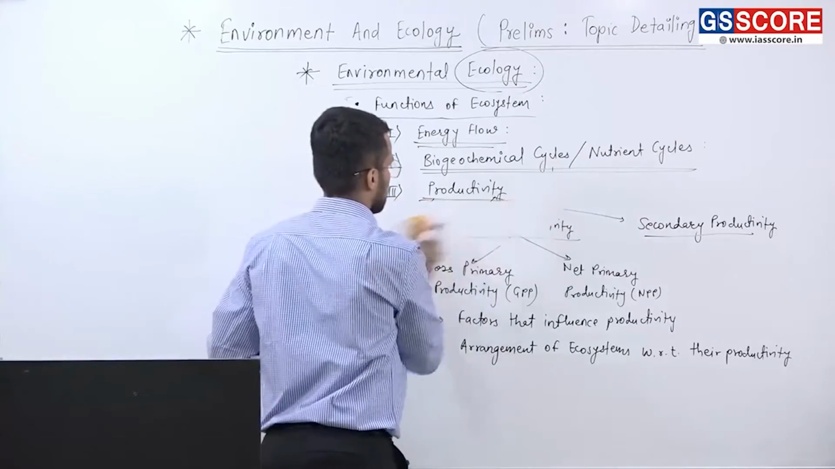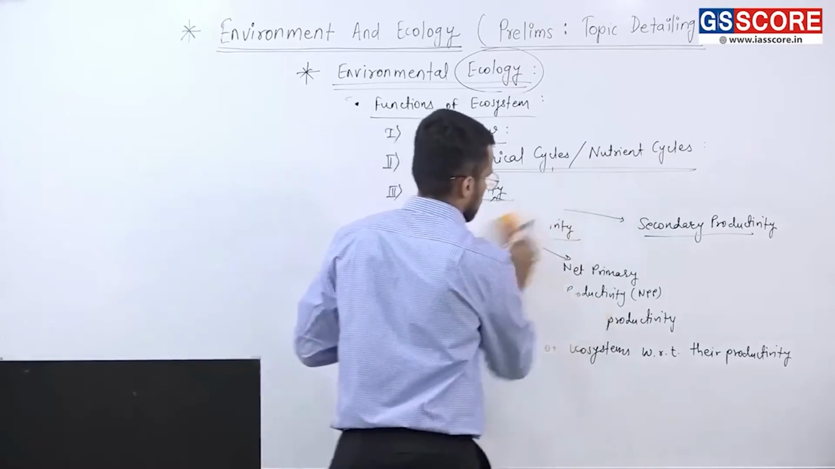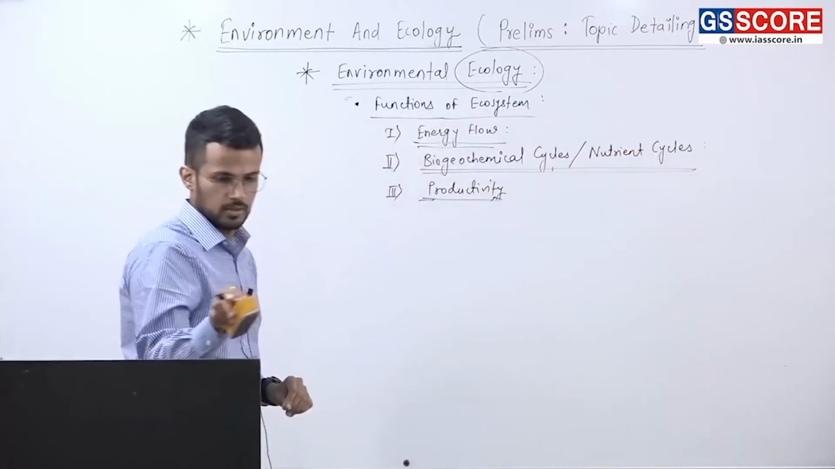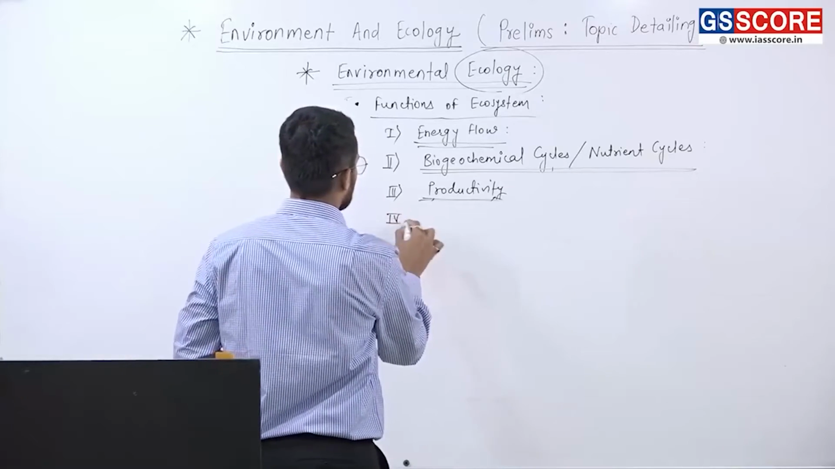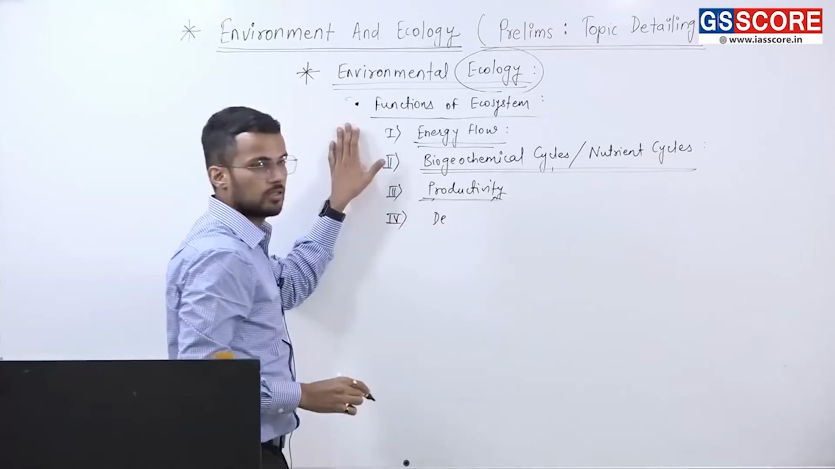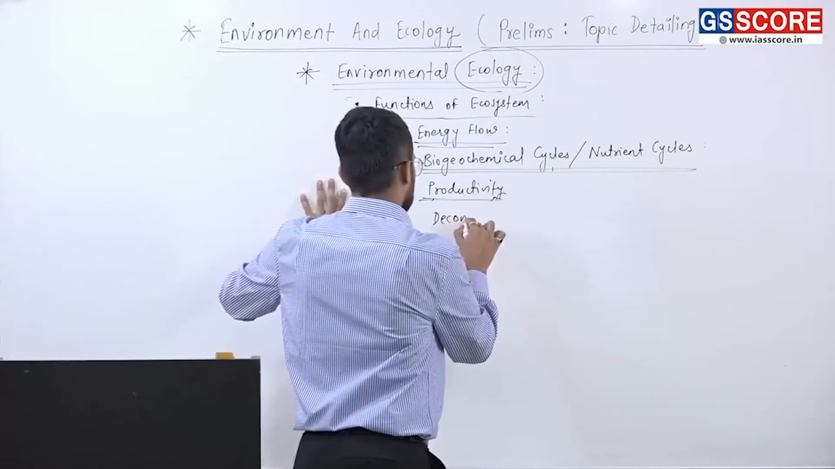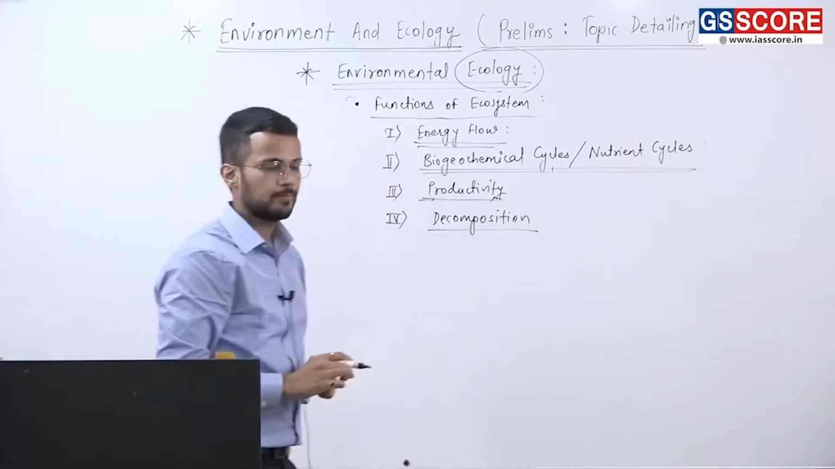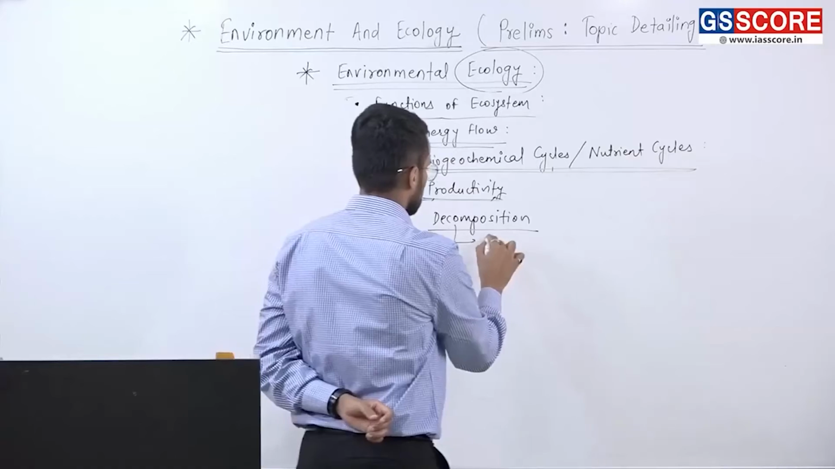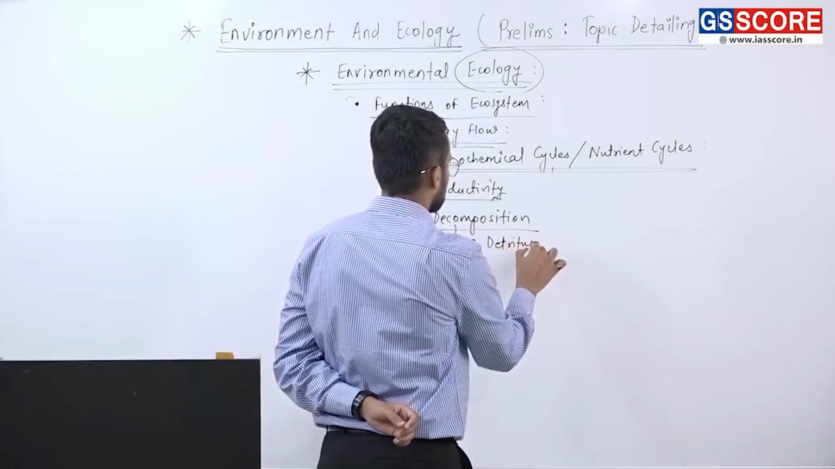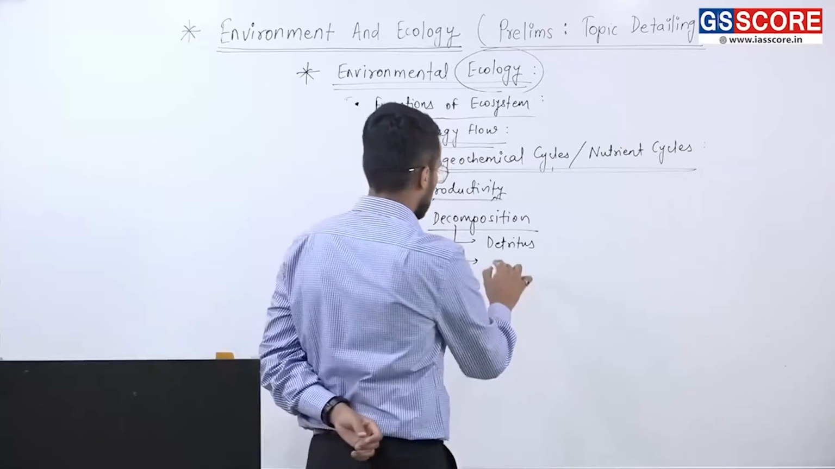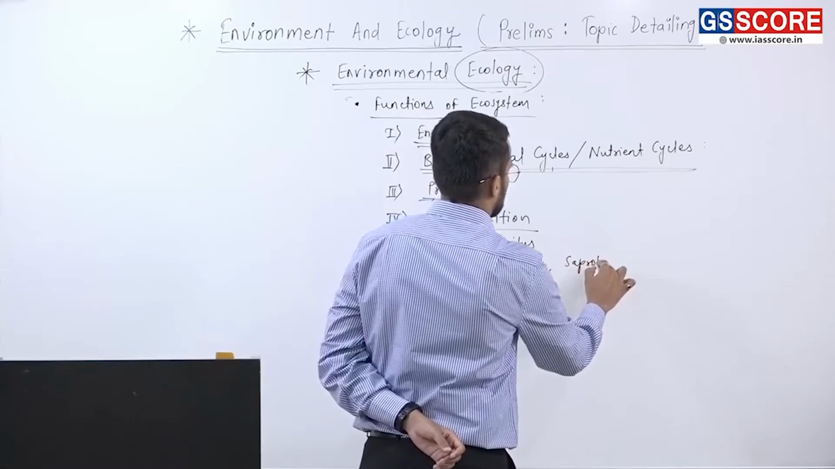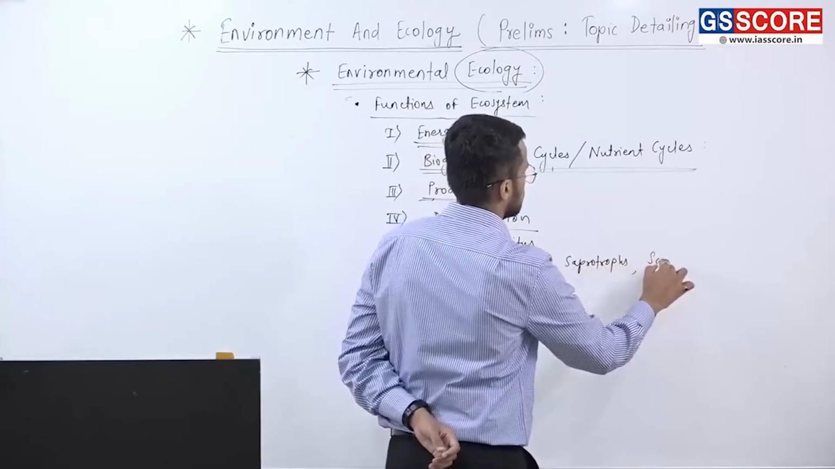Next important function under ecosystem is decomposition. Under decomposition, we must be aware of terms like detritus, detritivores, then saprotrophs, then scavengers, etc.